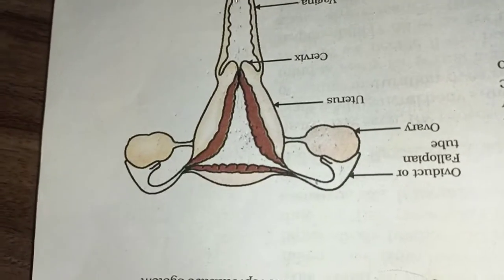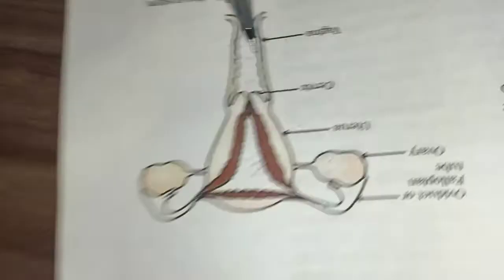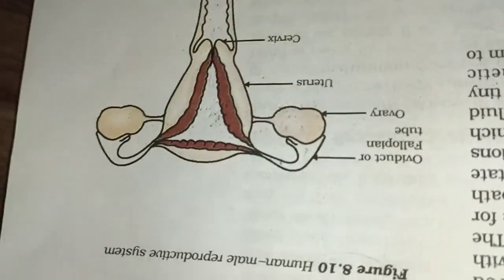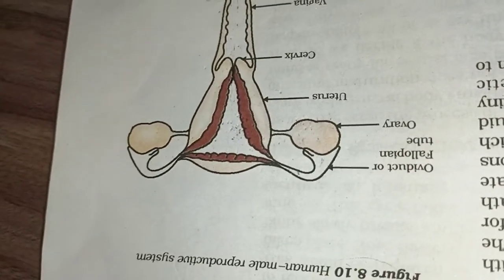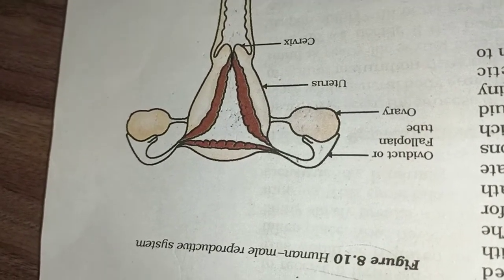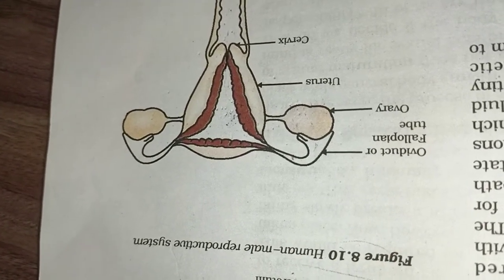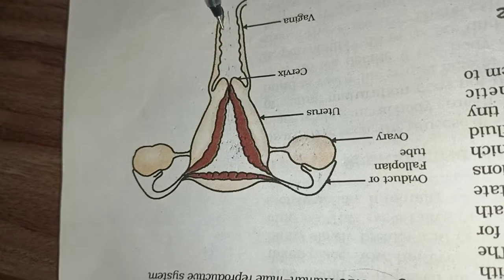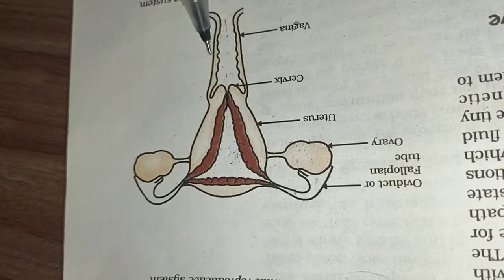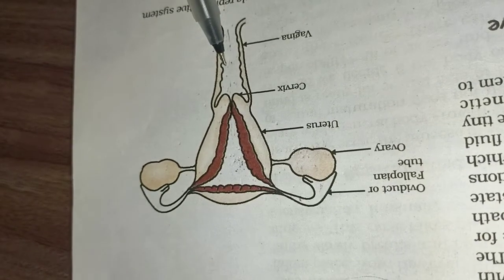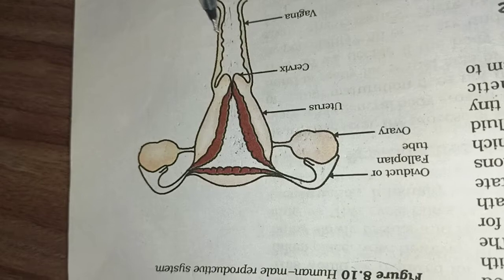Now students, the next part is called the vaginal tract or vagina. This is always 9 centimeter long in the female. What is the function of this part? This part is the copulatory organ. When male and female have sexual intercourse, this part receives the sperms from the male partner. The environment of this vagina is acidic, as I told you already.